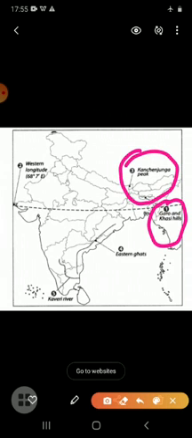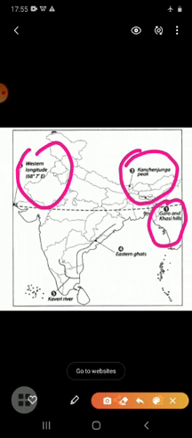So students, firstly we have to locate the Garo and Khasi Hills. Earlier, right now I told you these hills are part of the Patkai Hills and they spread over the states of Assam, Manipur, Mizoram, Nagaland, Tripura and Meghalaya. Now next is the Kanchenjunga Peak. It is situated on the Nepal-India border and its height is 8,598 meters.